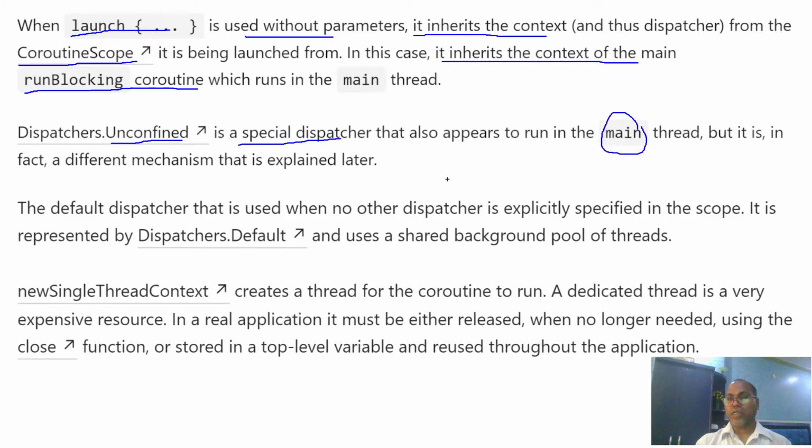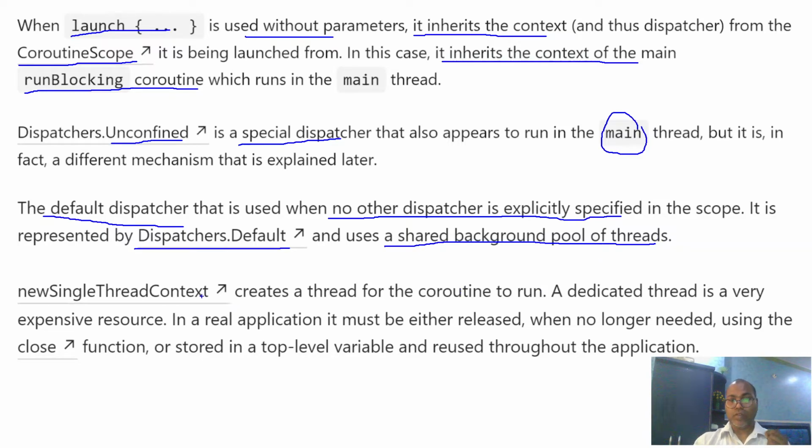Whenever we run the test, we have tested this also. It's the basic use case. And there is one default dispatcher used when no other dispatcher is explicitly specified. You can also specify Dispatchers.Default, which is a shared background thread pool. Like in our example, we have used the worker thread pool one.